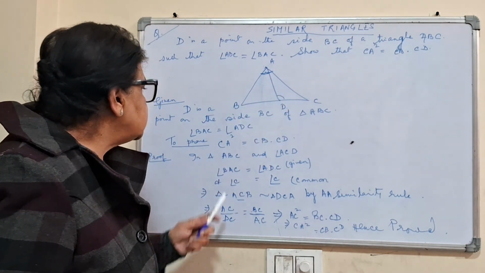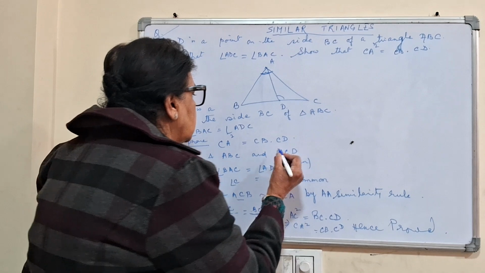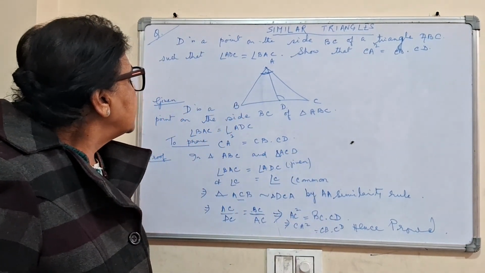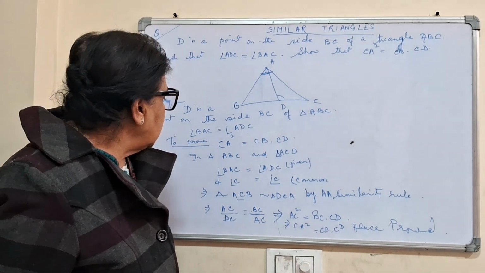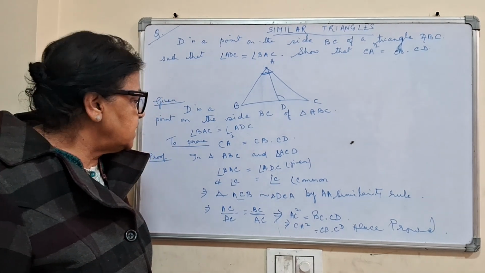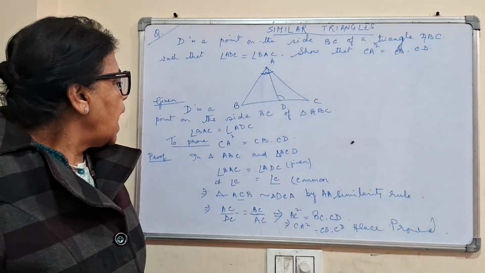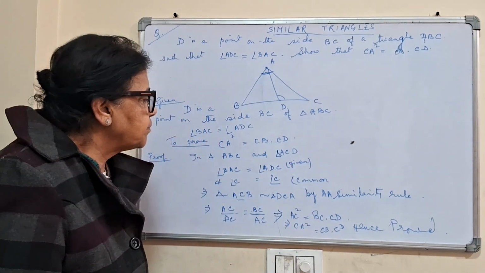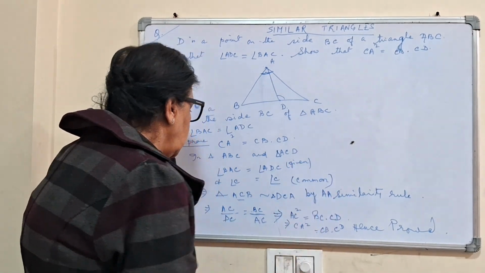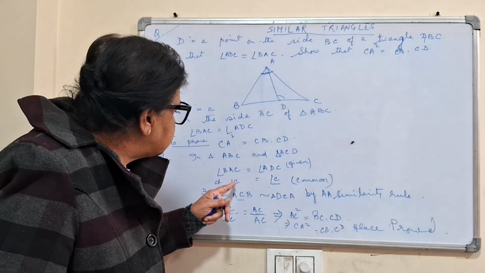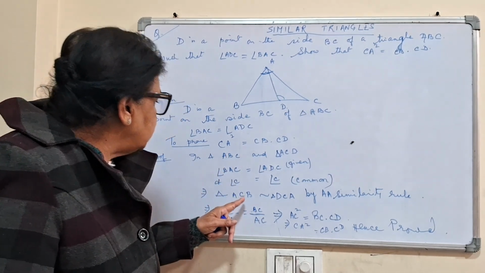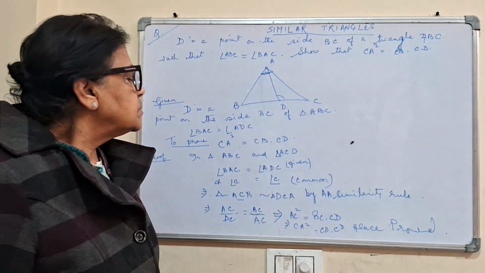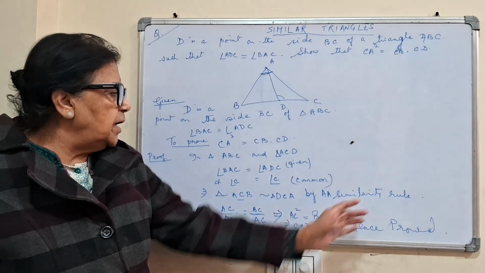Now in triangles ABC and ACD, angle BAC is equal to angle ADC, given, and angle C is equal to angle C, which is common. Therefore triangle ACB is similar to triangle DCA by the AA similarity rule.